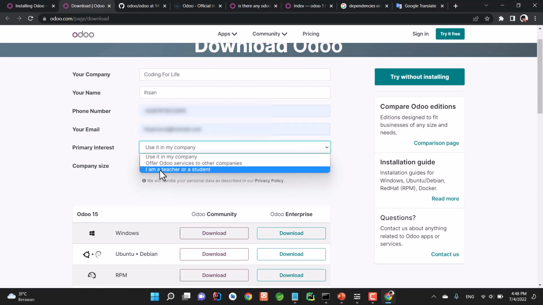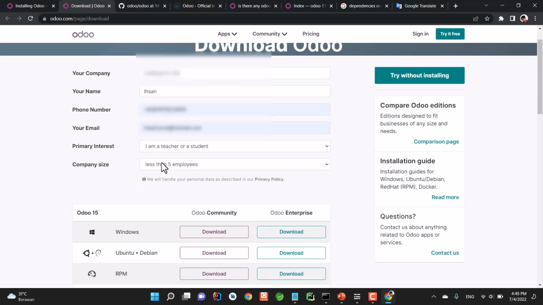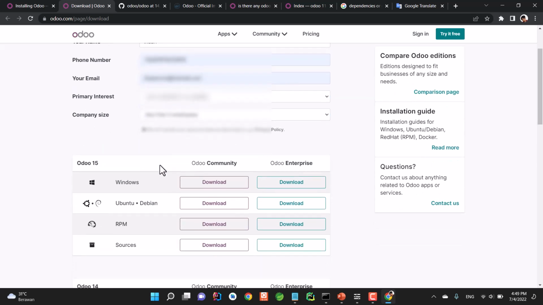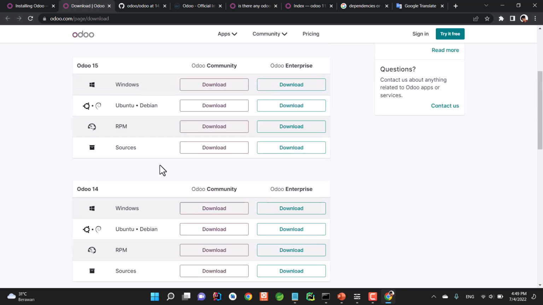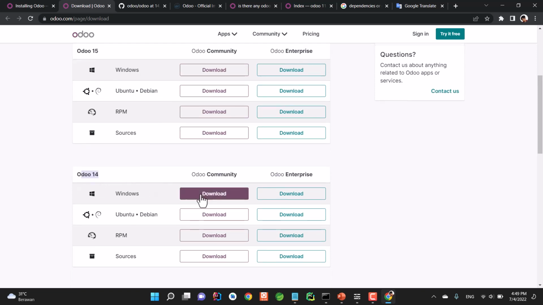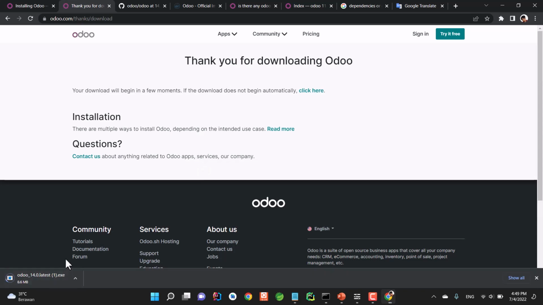In my case, I'm a student, and the company size. So I chose less than 5 employees. Okay, now click download on the version that you want to install. In my case, I'm gonna be using Odoo version 14. Click download and just wait until the installation finishes.